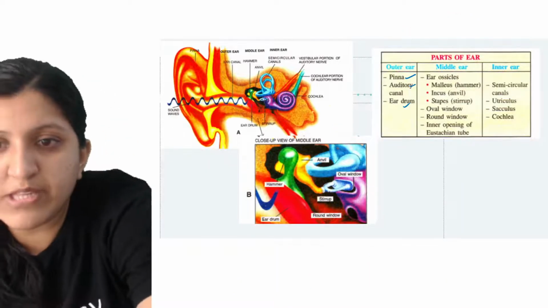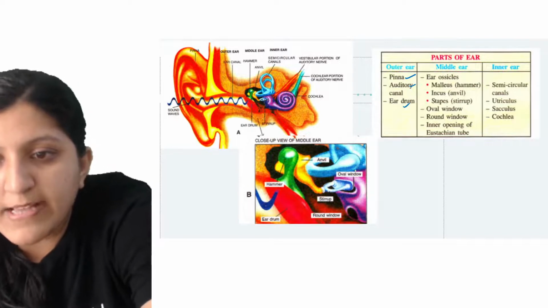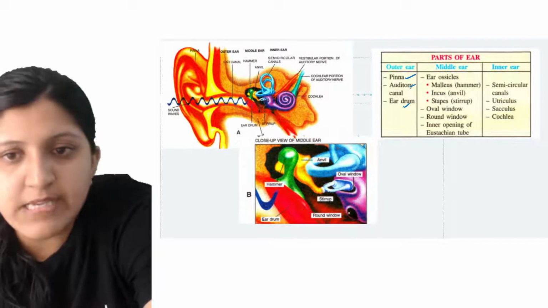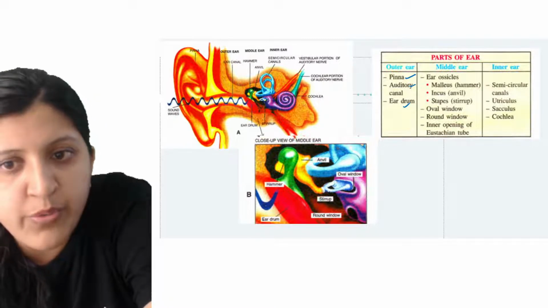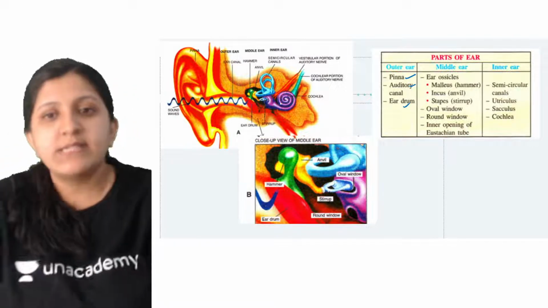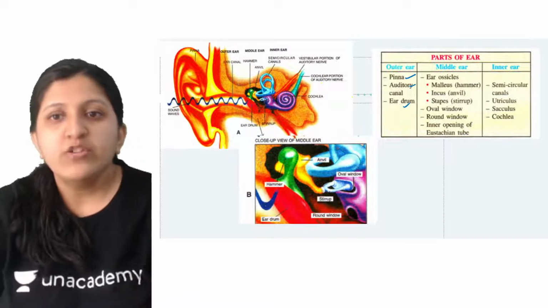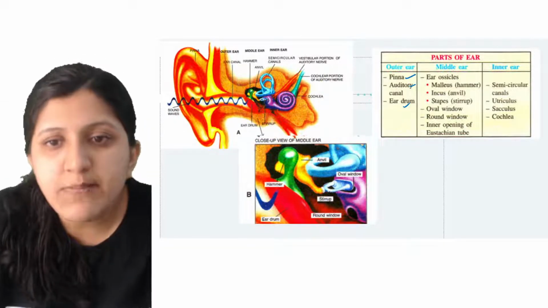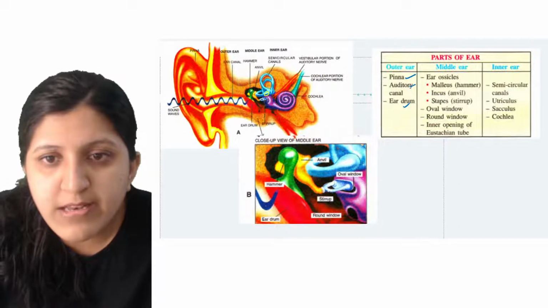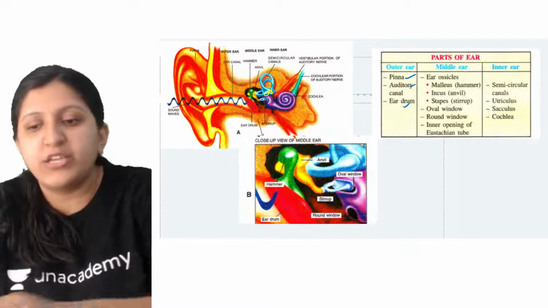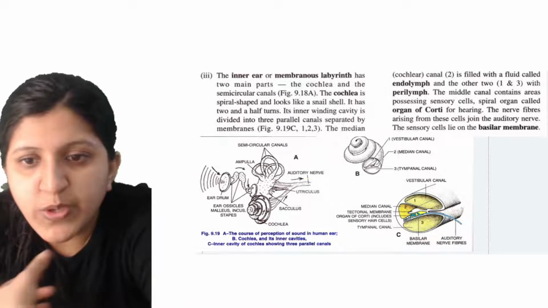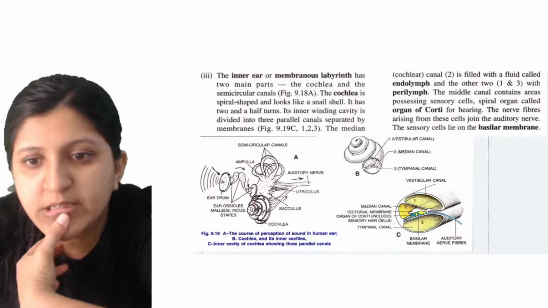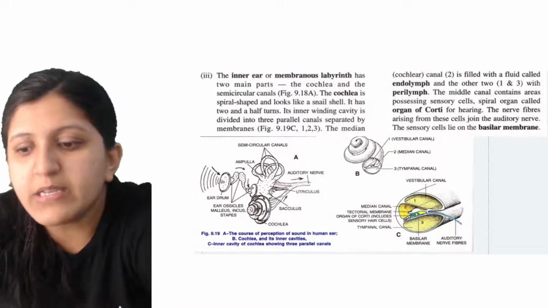So you can see with this diagram, there is the oval window and then the round window. This one is the sacculus over there. So sacculus, utriculus, semicircular canal. This raised part, or wider region, we call the ampulla. This part is the utriculus and this part is the sacculus.